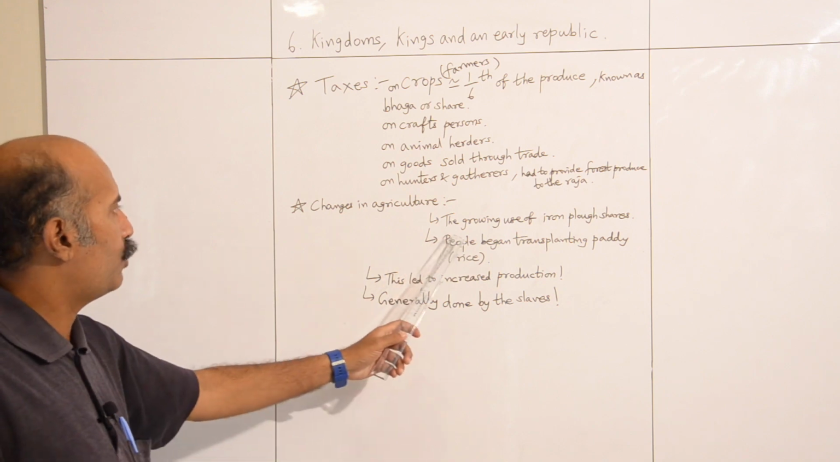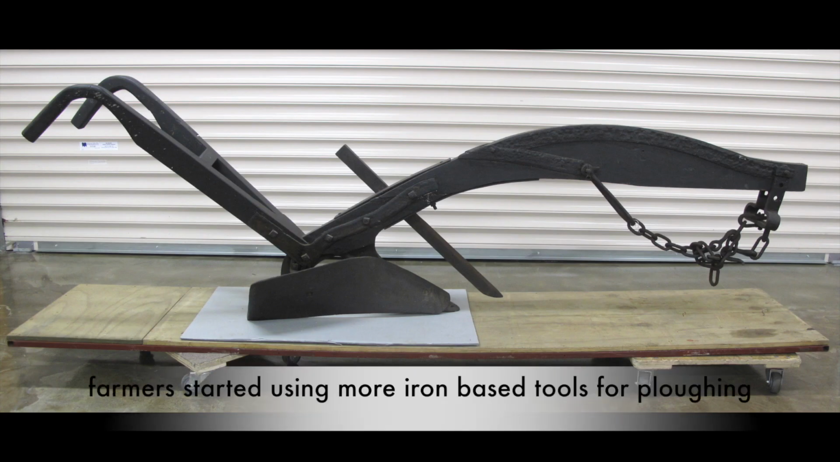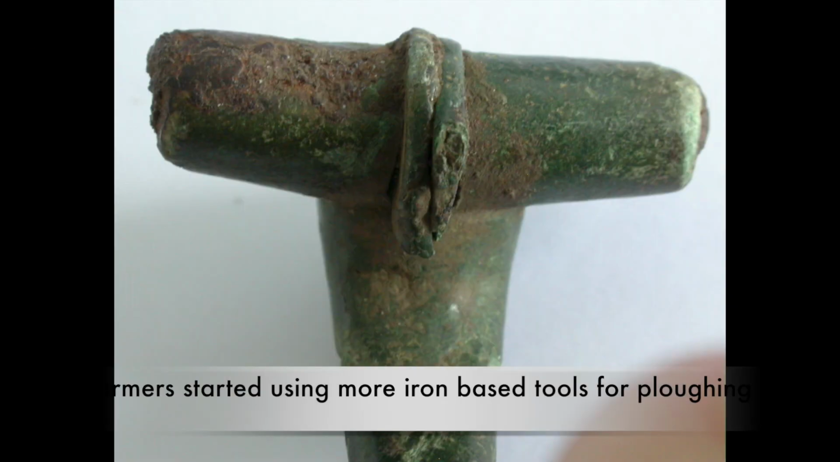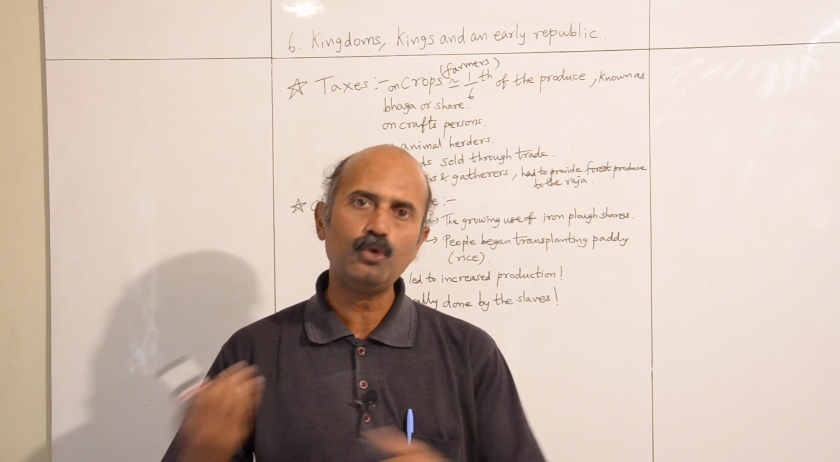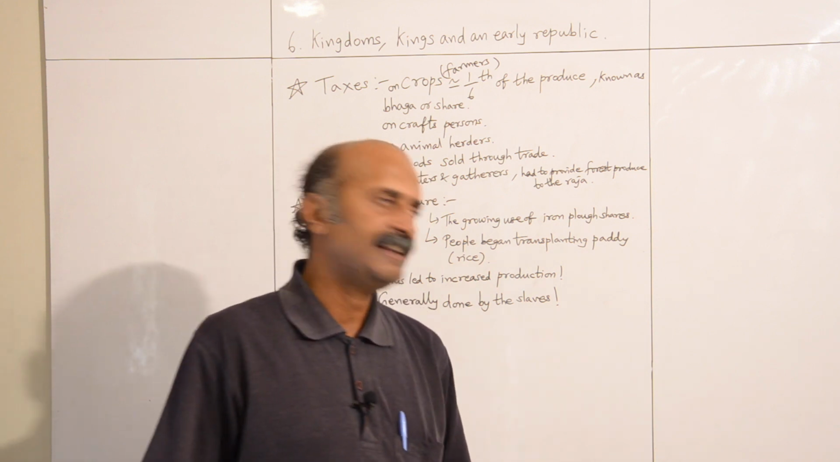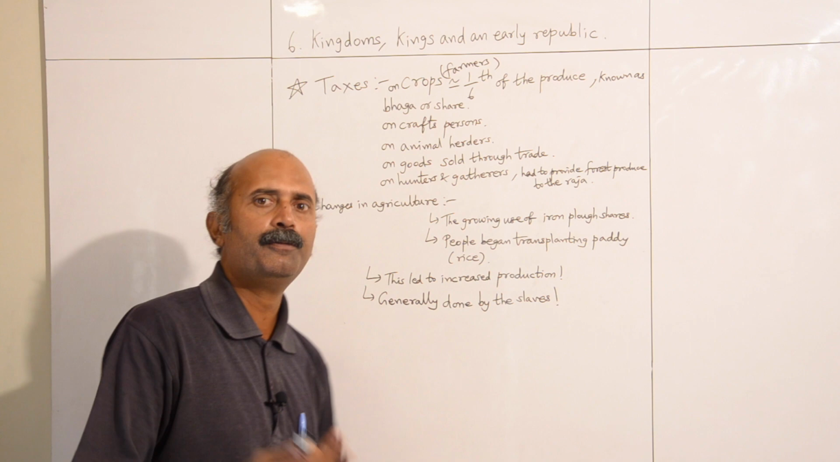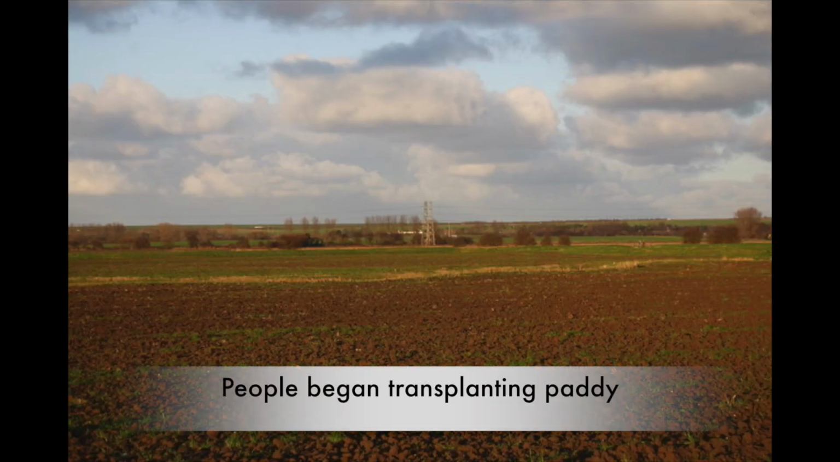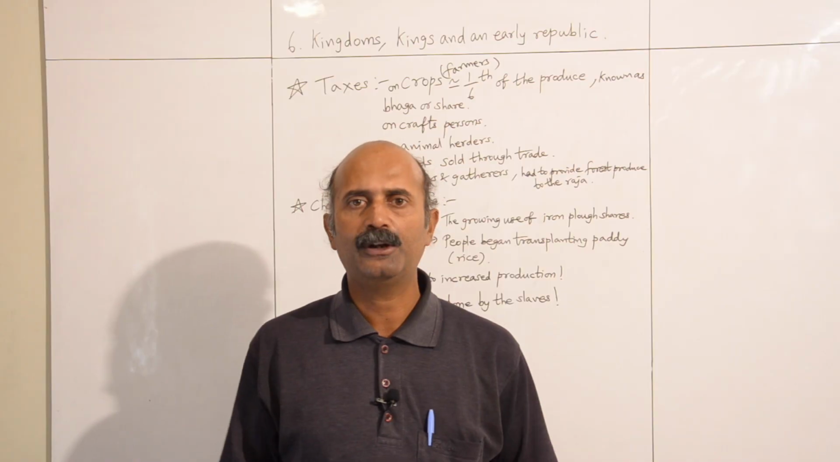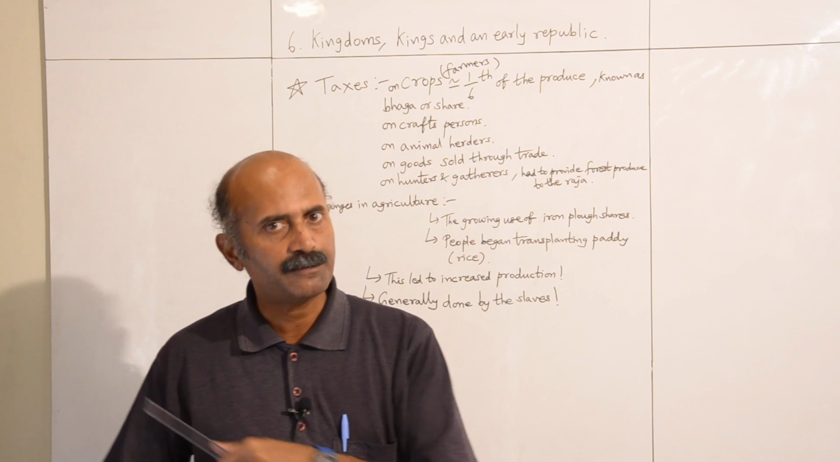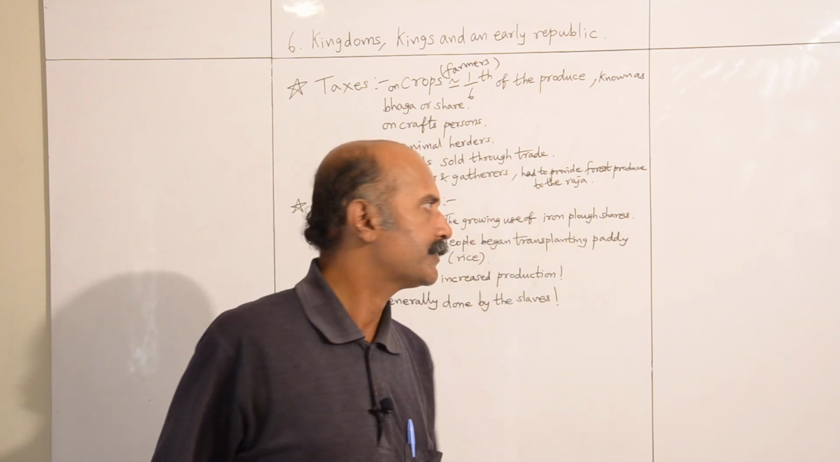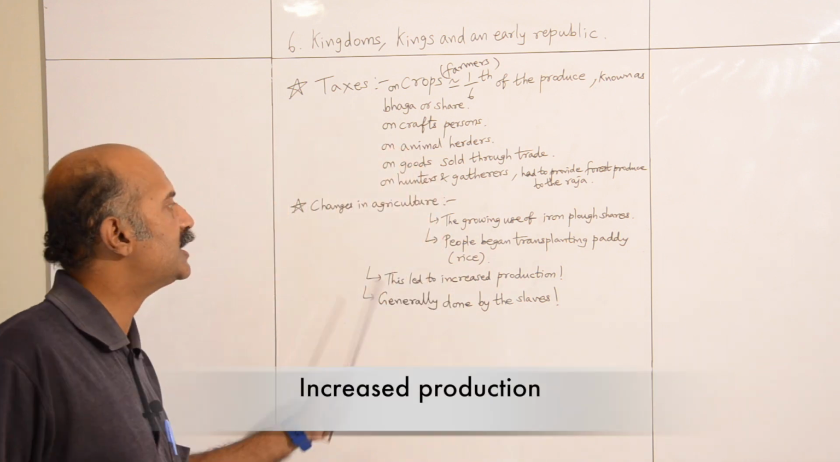So the number one change was farmers started using more and more iron-based tools. This increased the efficiency of digging. They were able to dig much more, they were able to plant much more, they were able to grow more crops. And then secondly, a lot of people in the Indian subcontinent started planting more rice because it was much more convenient and a lot of water was available due to fertile plain areas. So a lot of people began transplanting paddy, also known as rice.